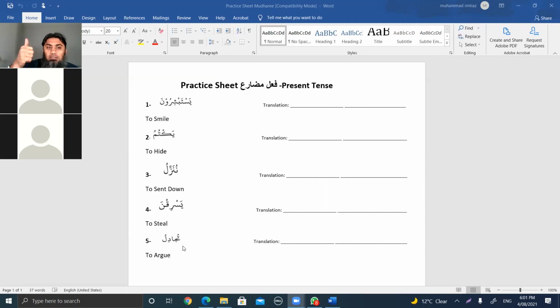For example, yansuru, yansurani, yansuruna, tansuru, tansurani, yansurna, and then again tansuru. You see number 4, which is she, and number 7, which is one male you. They both look the same. The context will tell you which is which.